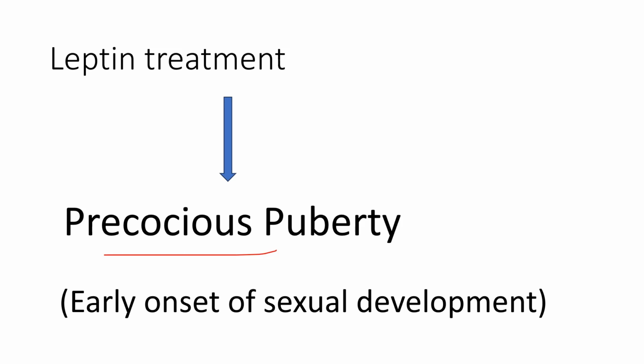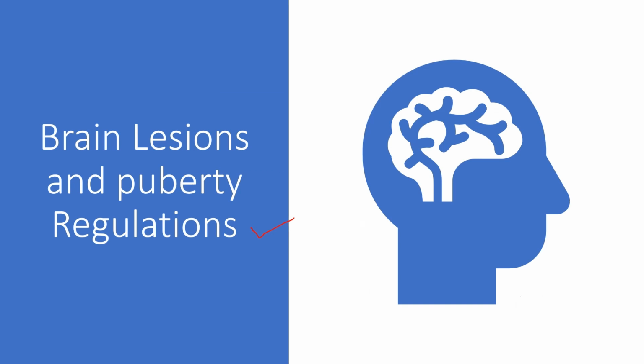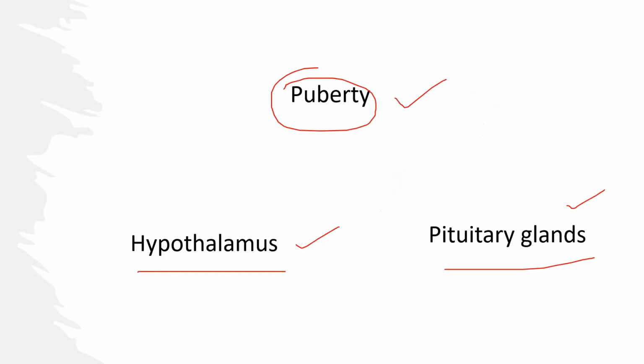Next, another important condition is brain lesions. Brain lesions and the puberty regulation. The regulation of puberty is a complex process that involves various brain regions, including the hypothalamus and pituitary gland. As we all know, these two regions are very crucial because they synthesize or produce the puberty-related hormones.